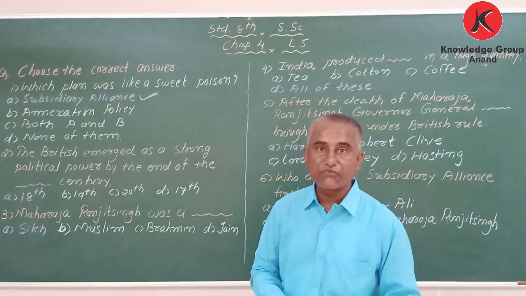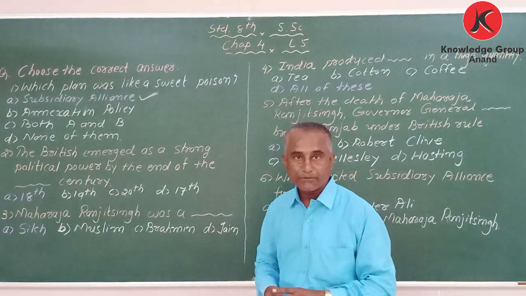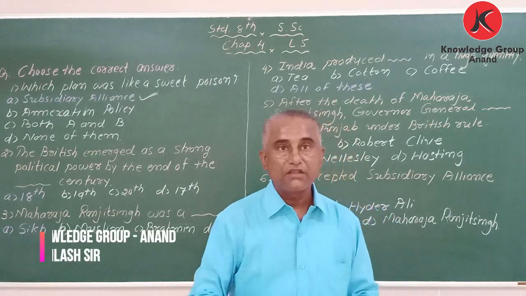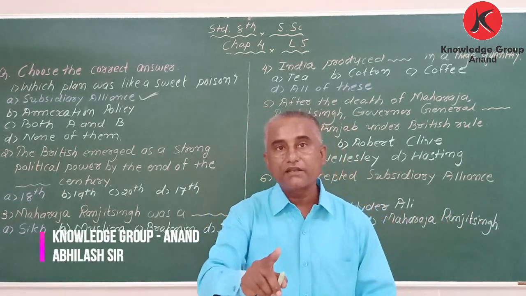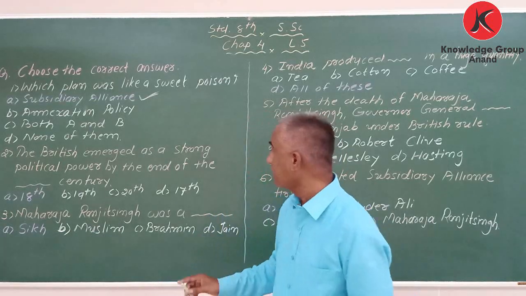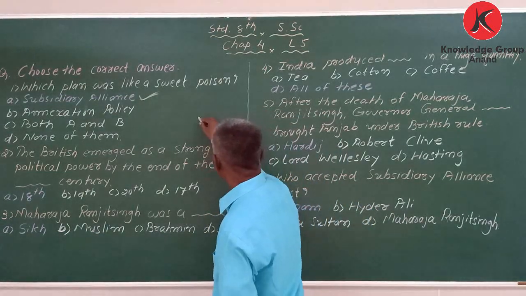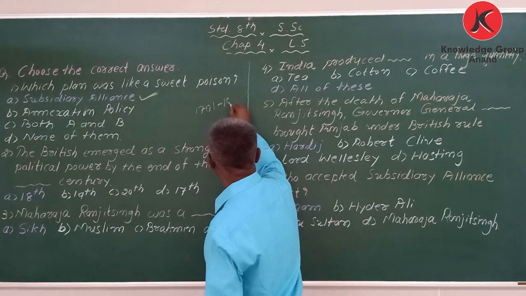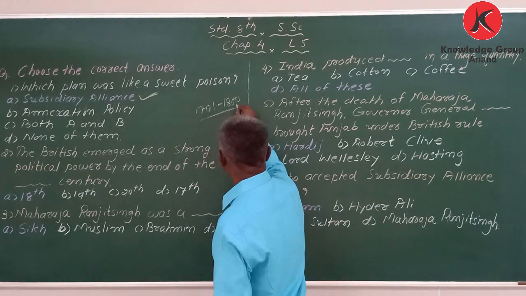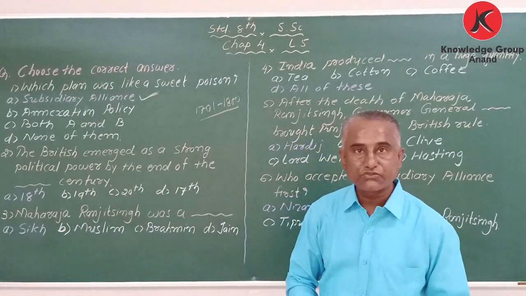The period between 1701 till 1800 is called the 18th century.